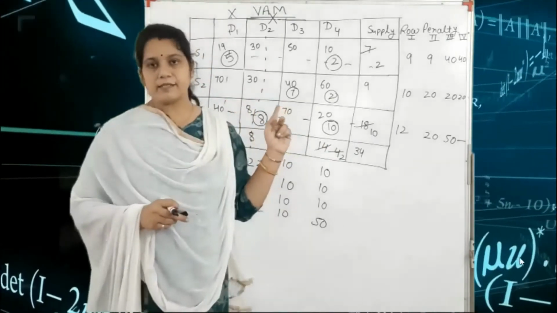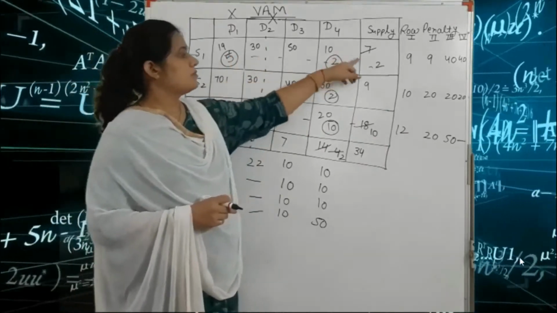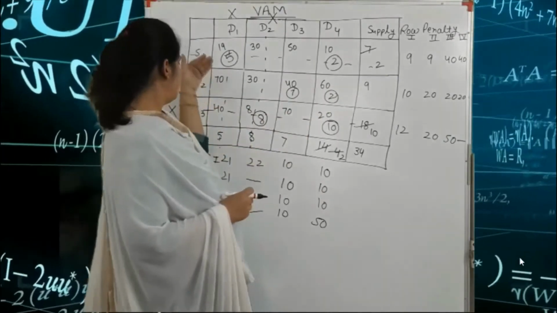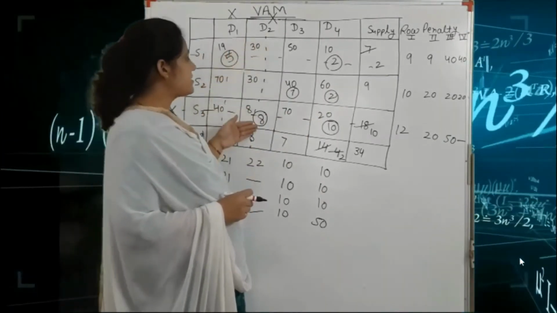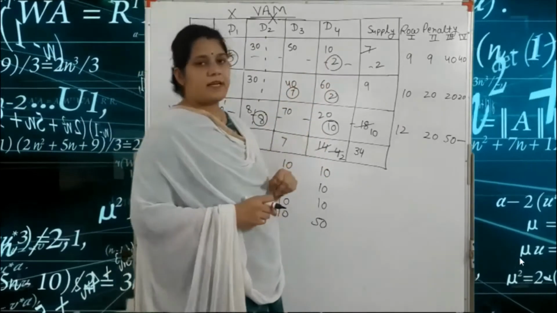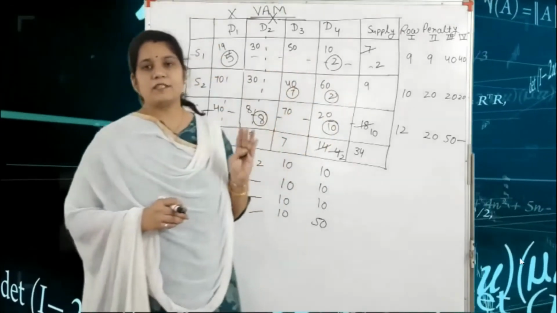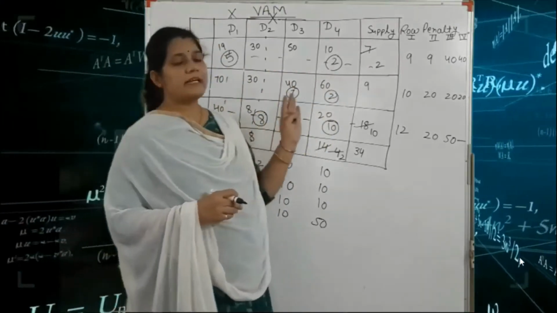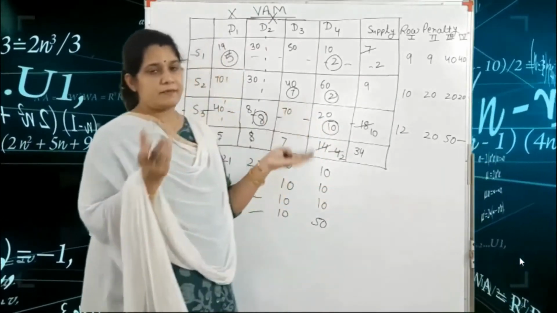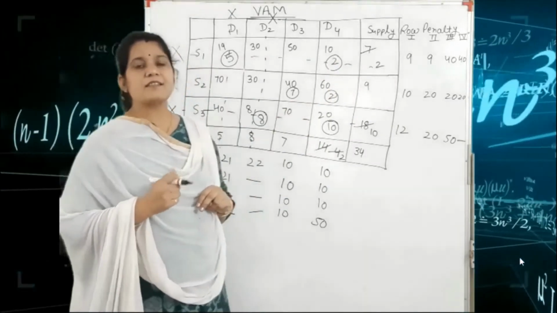Next we check the supply and demand. 5 plus 2 is 7, 7 plus 2 is 9. 8 plus 2 is 4, plus 10, 40. So our allocations are total 6, and supplies and demands are also equal. So this is the correct allocation.